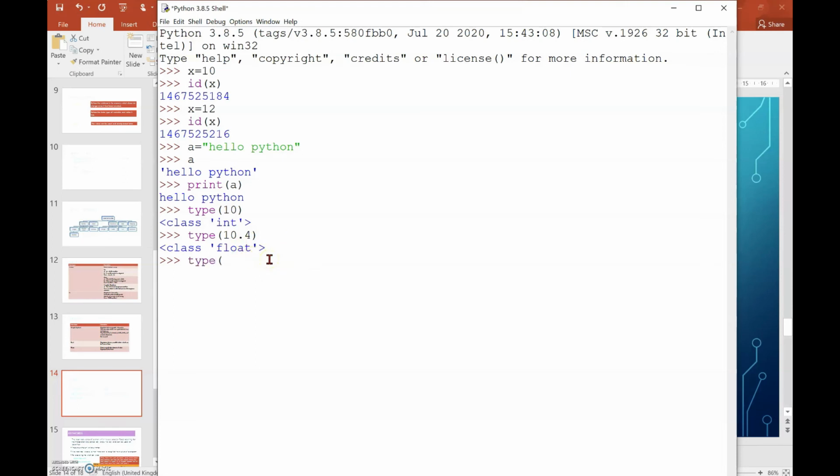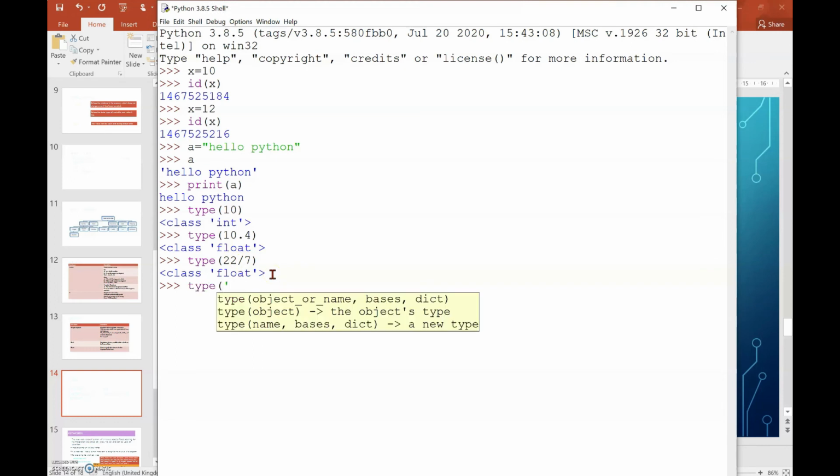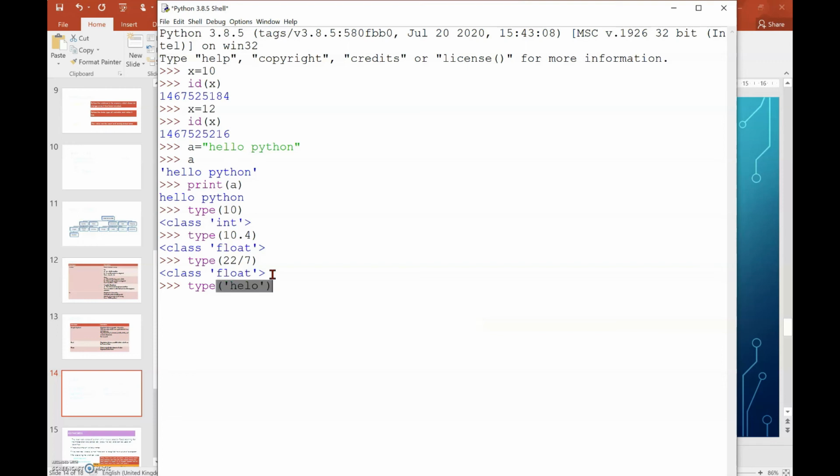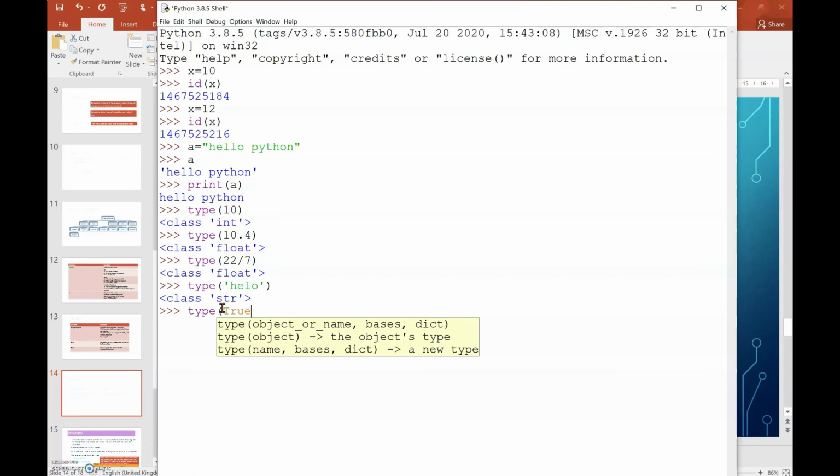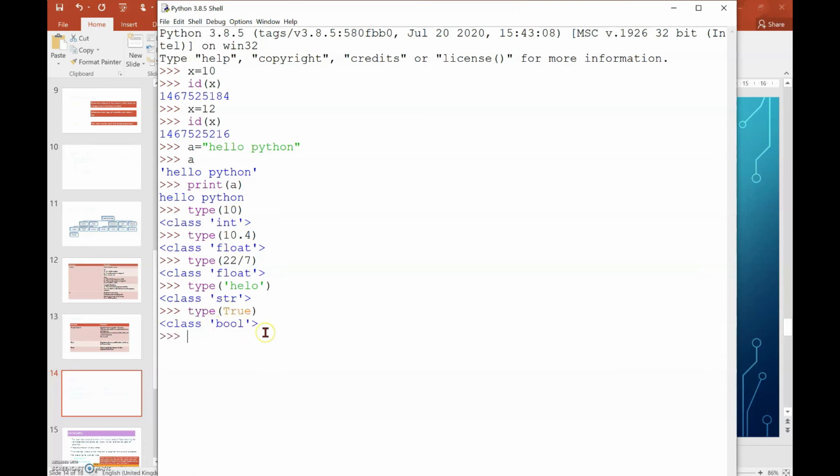The next one, if I'm writing type of 22 slash 7, it will give me the float value because 22 divided by 7 gives a float output. Again it gives me the output as float only. If I am writing type of hello, hello is a string, so it has to be enclosed with single quotes or double quotes. Then it gives the string. Type of True, I am giving. So type of True gives me the boolean value.